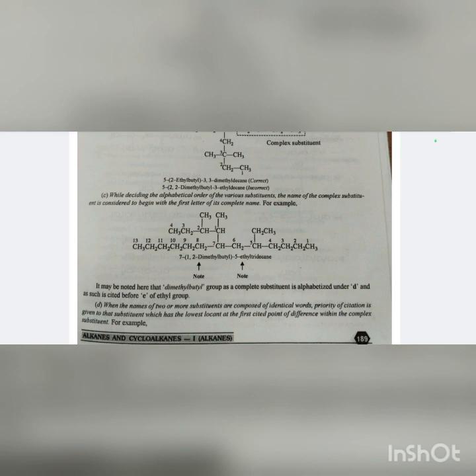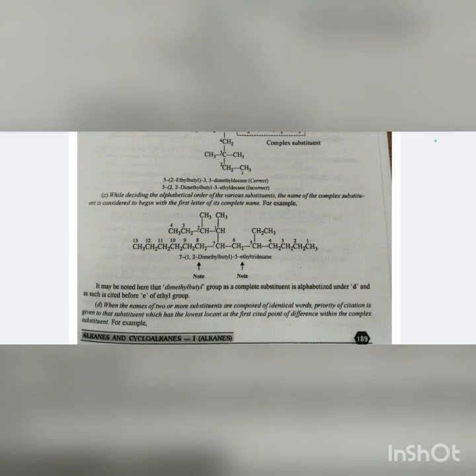It may be here noted that dimethylbutyl group as a complete substituent is alphabetized under D and as such is cited before E of the ethyl group. Last is, when the names of two or more substituents are composed of identical words, priority of the citation is given to that substituent which has the lowest locant at the first stated point of difference within the complex substituent.